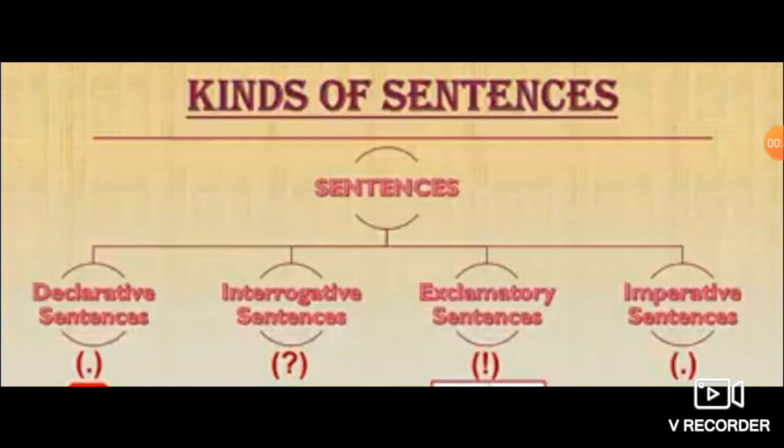Declarative sentences start with the capital letter and end with full stop. Here one thing we want to remember, children, all sentences start with capital letter only. Okay? Yes. Interrogative sentences start with capital letter, end with question mark. And exclamatory sentences start with capital letter and end with exclamation mark. And imperative sentences also begin with the capital letter and end with full stop.